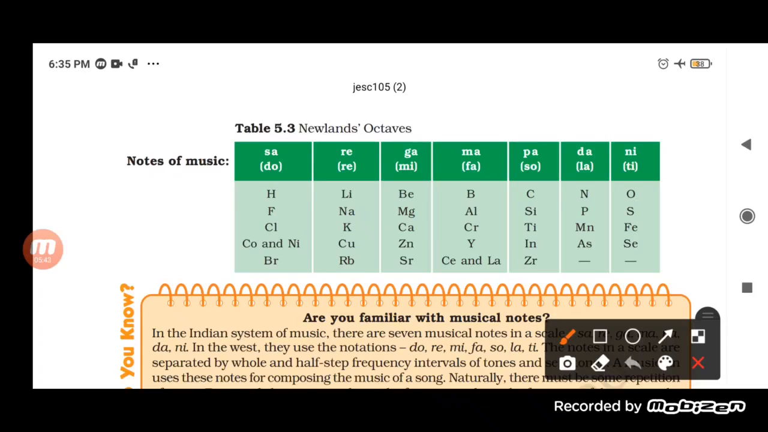after calcium, chromium is there, titanium is there, magnesium is there, and iron is there. These are all actually transition metals.